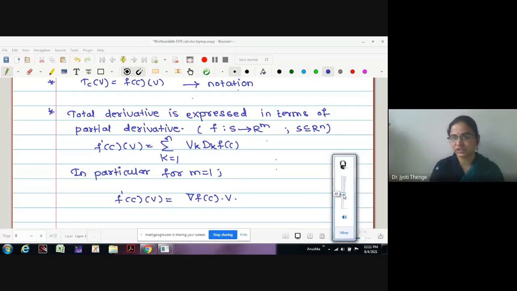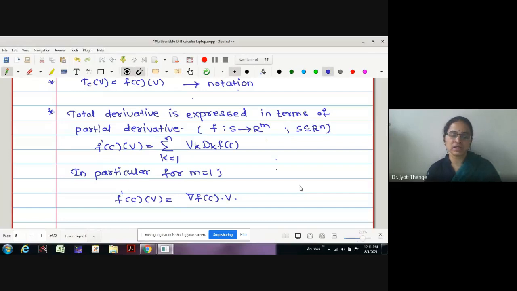Now we will move towards today's lecture, in which we are going to understand how to find out the total derivative actually. Though we have seen the definition of total derivative, though we have seen it is expressed in terms of partial derivatives, and also that this gives us continuity, we have not seen exactly how the total derivative could be found out.